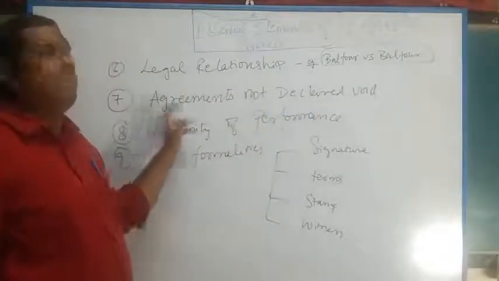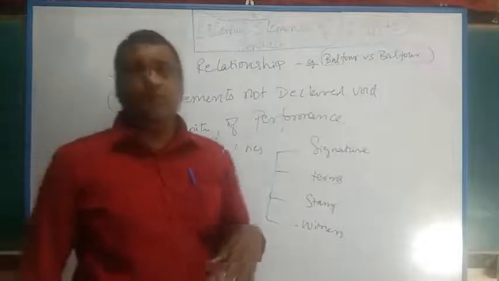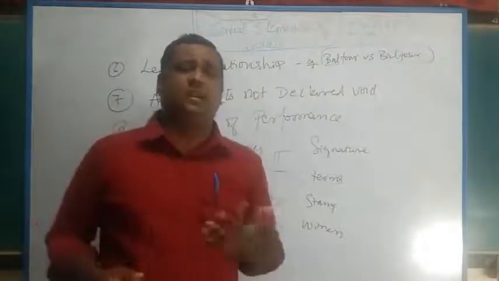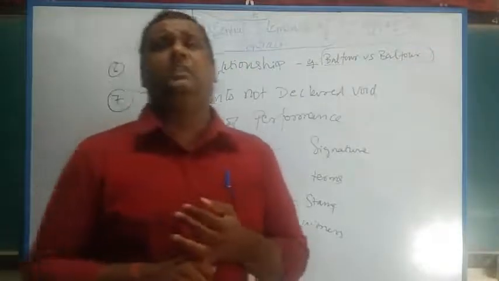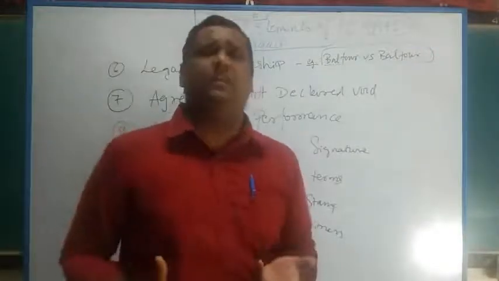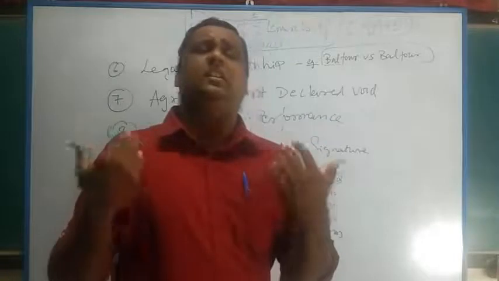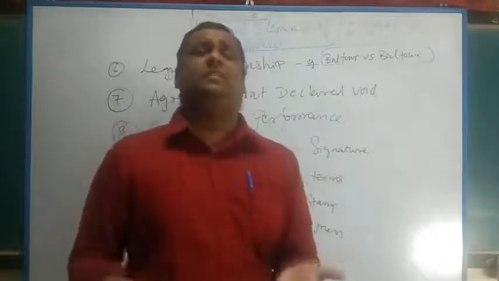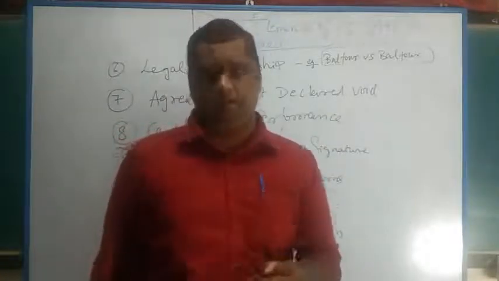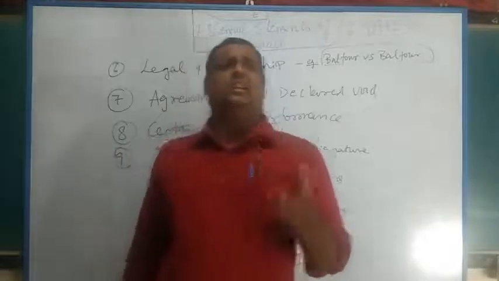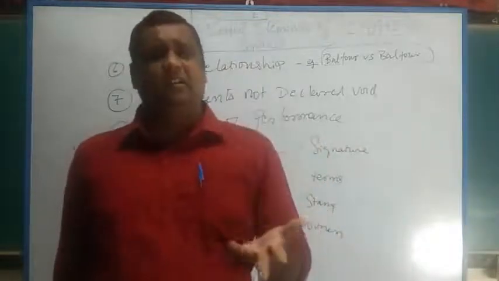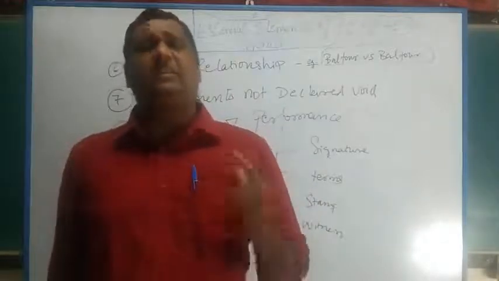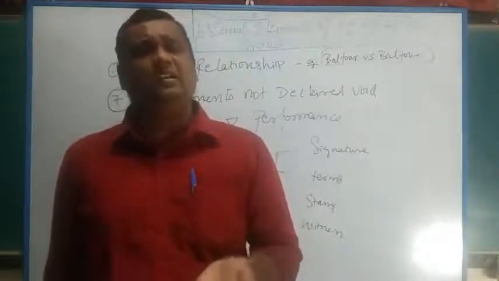The next part is that the agreement should not be declared void. Whenever we make an agreement, it should obviously be legally enforceable. You cannot have an agreement which can be declared void, or not tenable, not legally acceptable. Such agreements will obviously be void. The best example, as I said, is an agreement with a minor, an incompetent person, a lunatic, an idiot, or a drunken, intoxicated person.